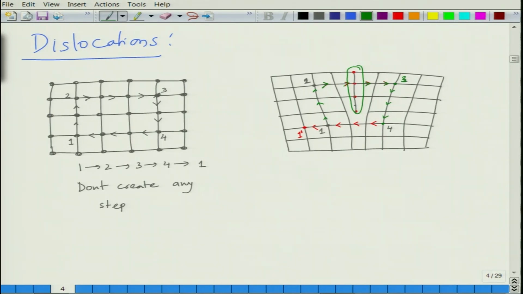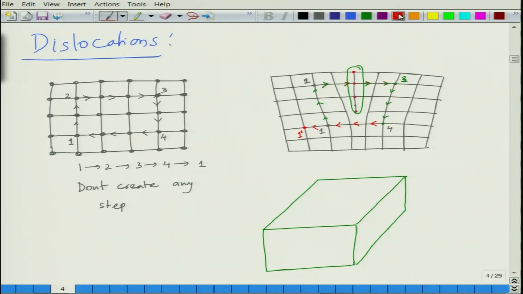So, how does it look like? Basically it looks as if you have a perfect crystal like this, okay. So, this is a perfect crystal, and the perfect crystal will look like this, but if you wanted to create a step out of it, the step will look something like this. So, you have a step here, and there is this little extra step which is created.